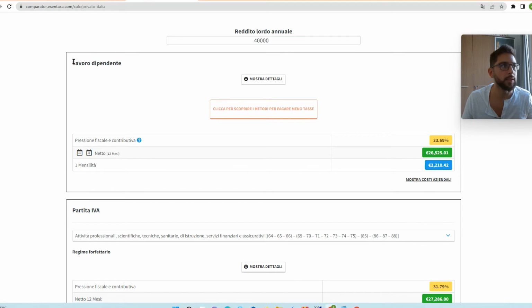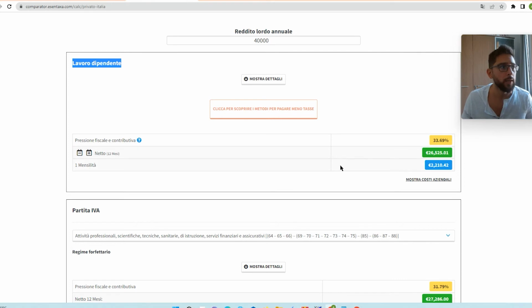The first box is lavoro dipendente, which in English means employee income. And the tool automatically tells you the percentage of fiscal pressure and social contribution pressure combined. So you know that 33% of what you have earned will be gone between taxes and social contributions.